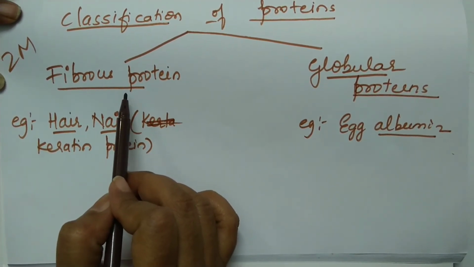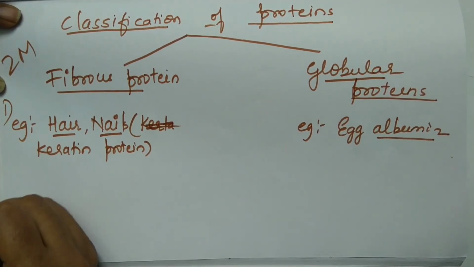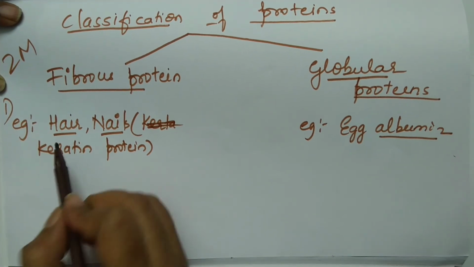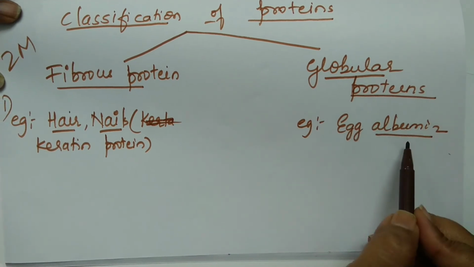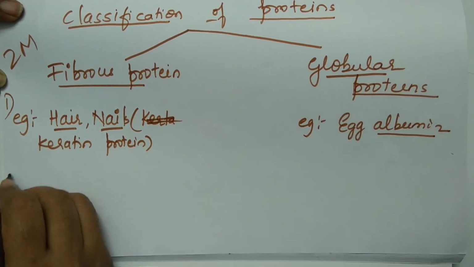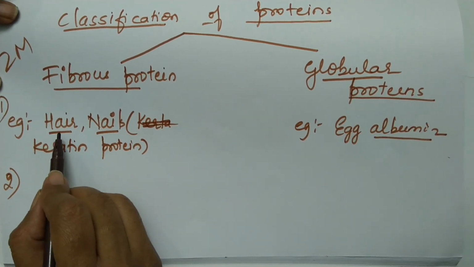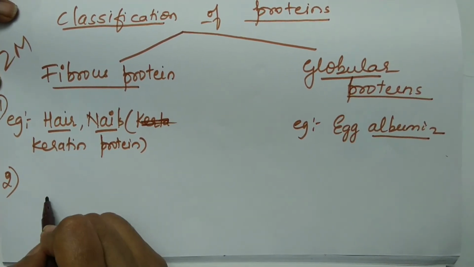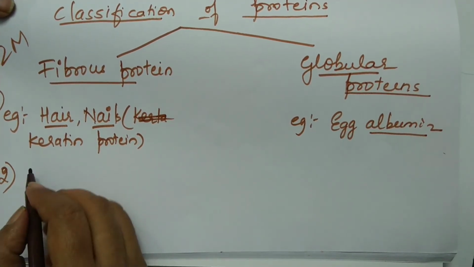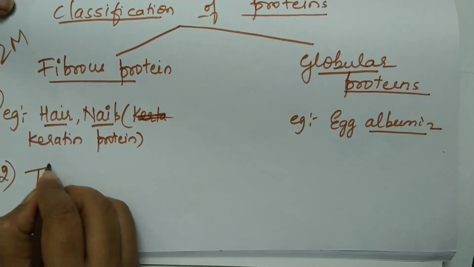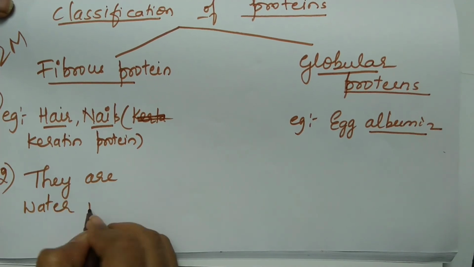What are the differences between fibrous protein and globular protein? Point number 1, always write example. 1 mark for that: keratin of hair and nails, and for globular proteins, egg albumin. What is the second point we are going to write? Think of their solubility. Is hair or nails soluble in water? No. It means these proteins are water insoluble.